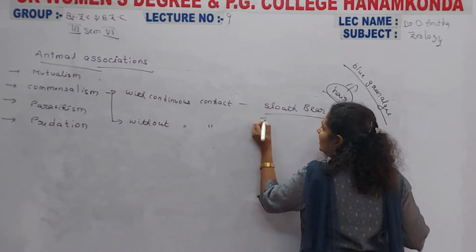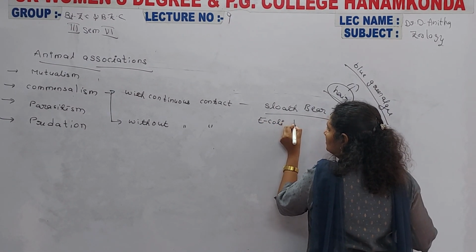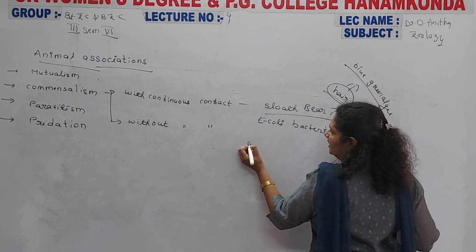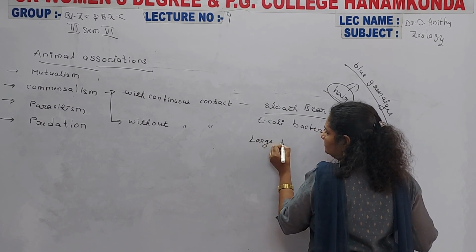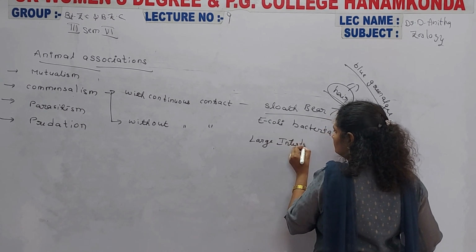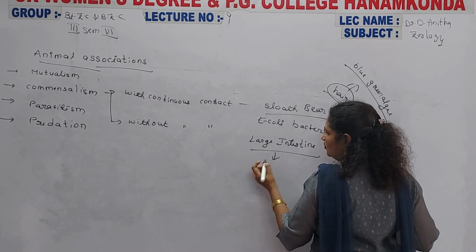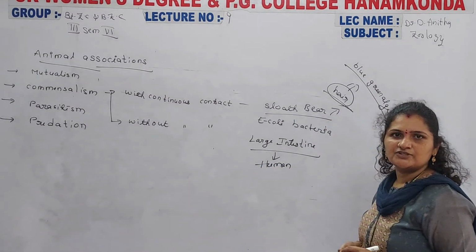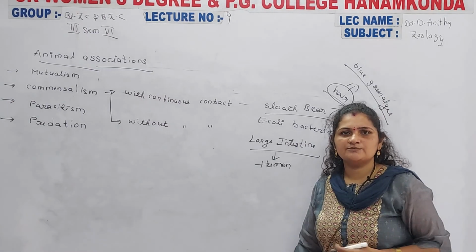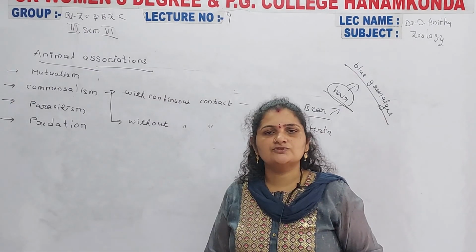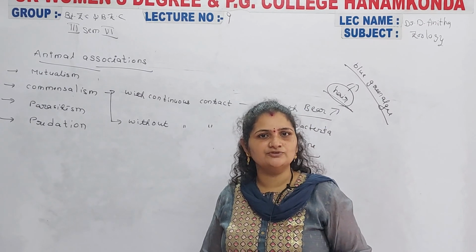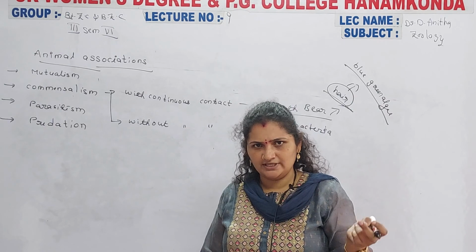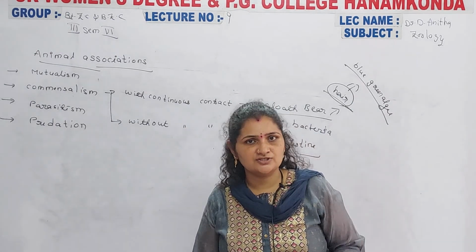And E. coli bacteria, mainly in the large intestinal region of a human being. What happens is, inside the small intestine the food is always digested. After completion of the food digestion, the undigested food and waste material are all stored inside the large intestinal region of the human being.